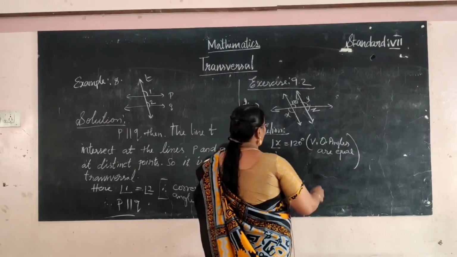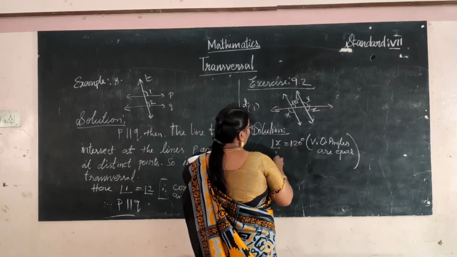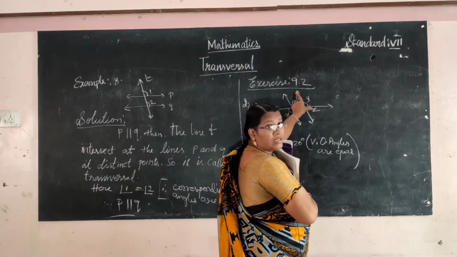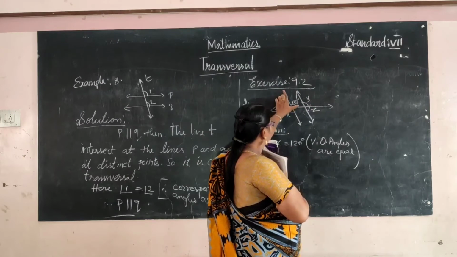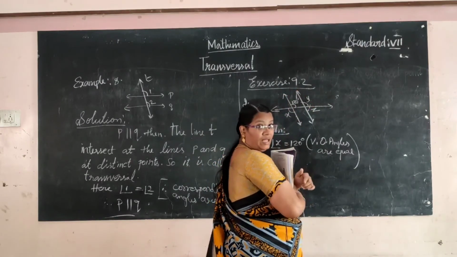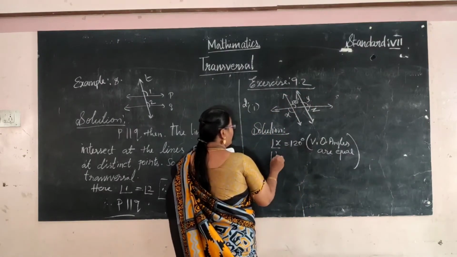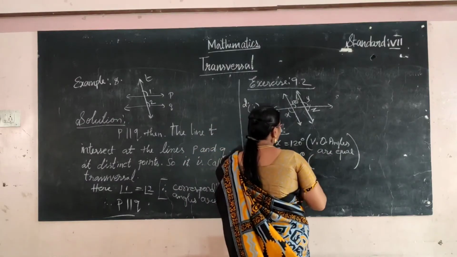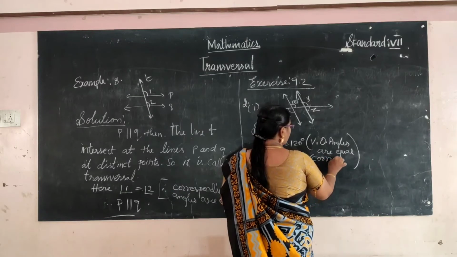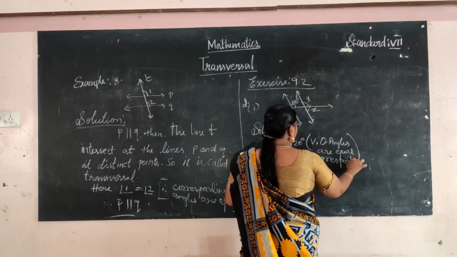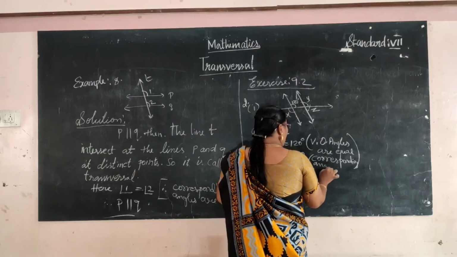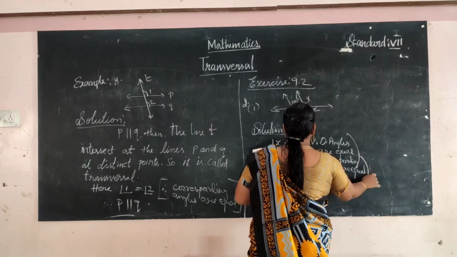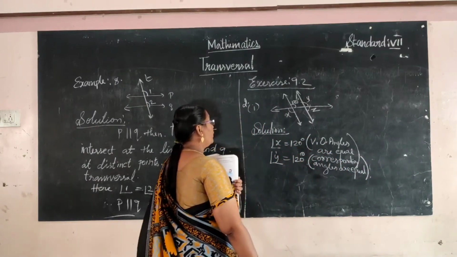Next one, Y. What is the relation between these two? They are corresponding angles, on the same sides and not a linear pair. So angle Y is equal to 120 degrees, since corresponding angles are equal.